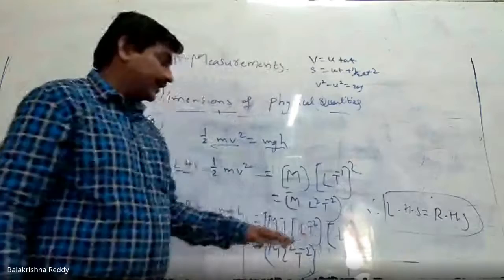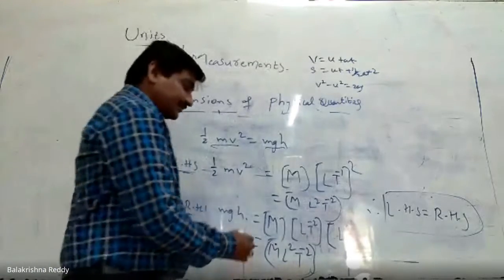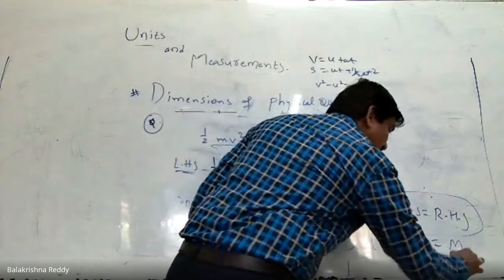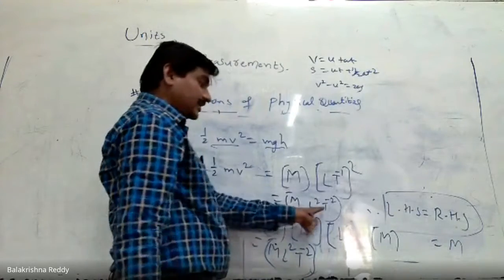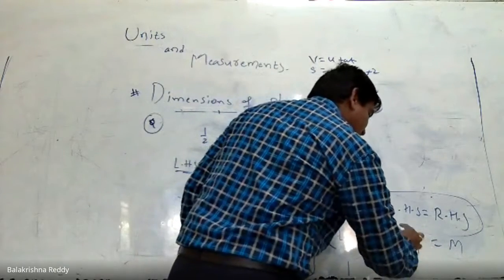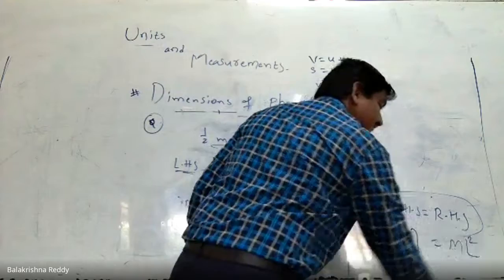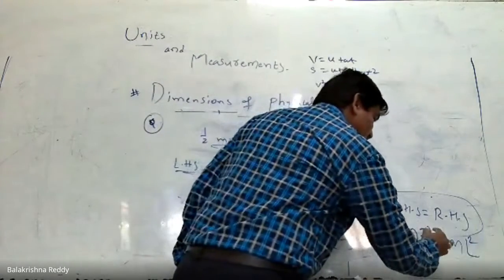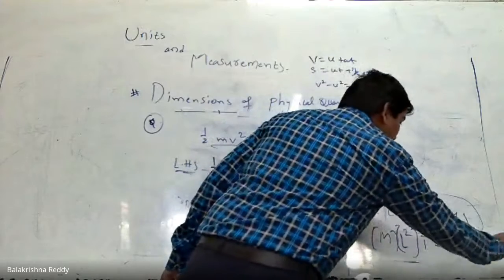Because if you compare LHS equal to RHS, M is M only. The other side also M only. And length here also square. The other side also you have the square only. And time T minus 2 on the LHS side and T minus 2 on the RHS side.